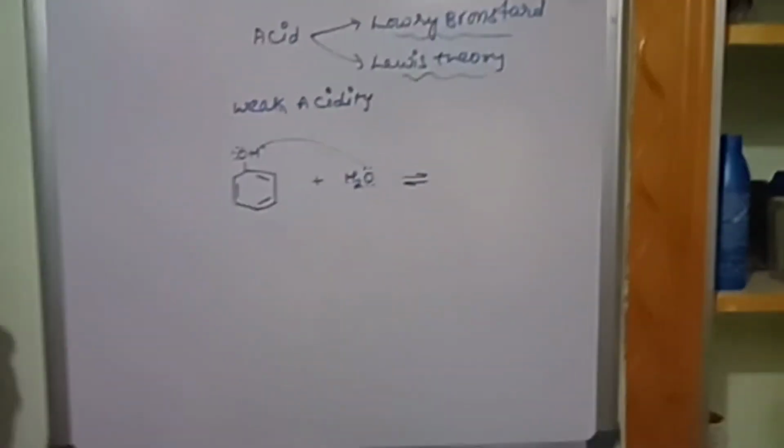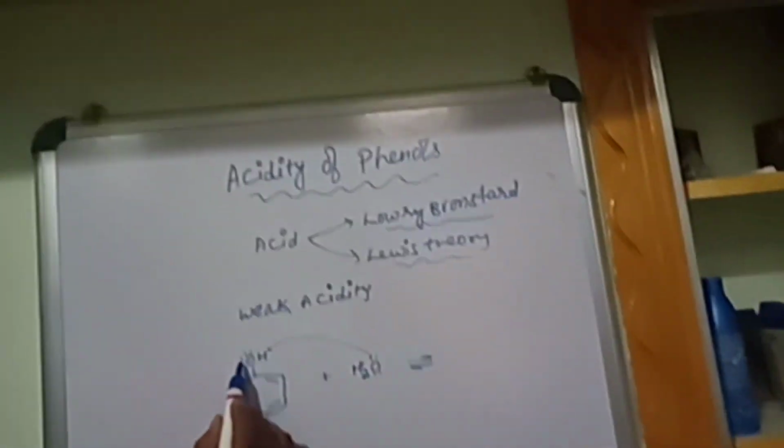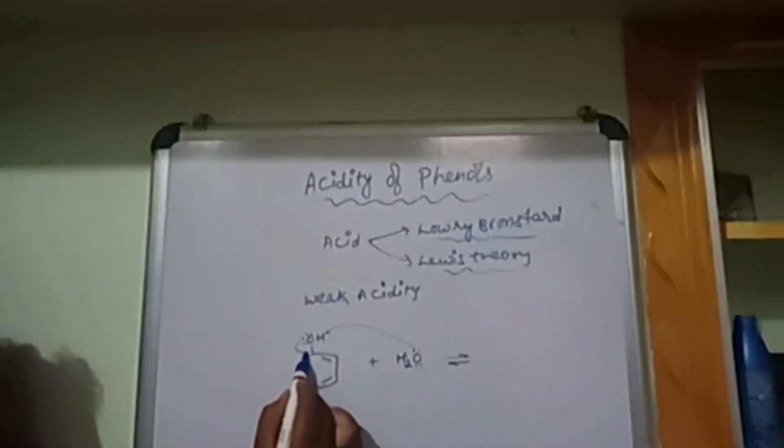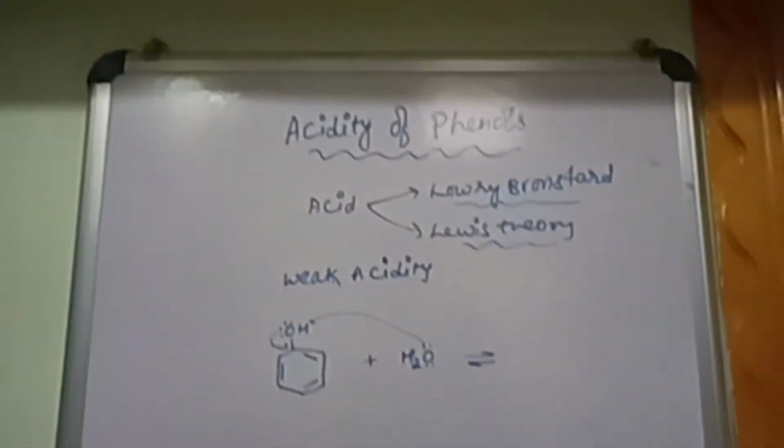You can ask one question here. Here also there is an oxygen which is having two lone pairs of electrons. They are also freely available. They will give to the ring. The electrons are given to the ring.